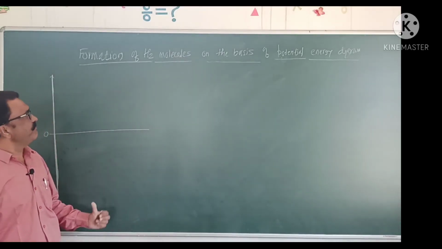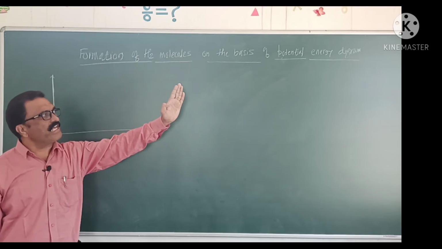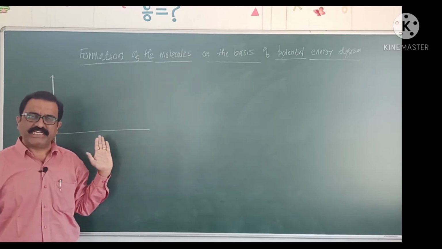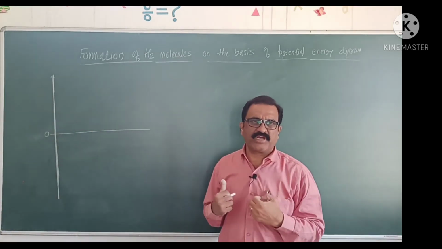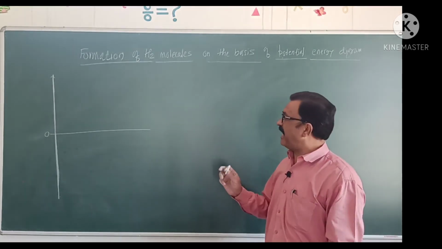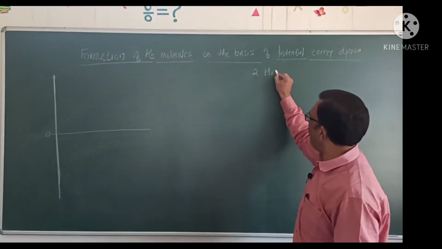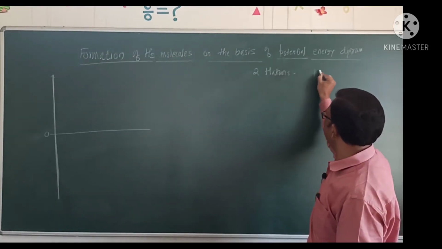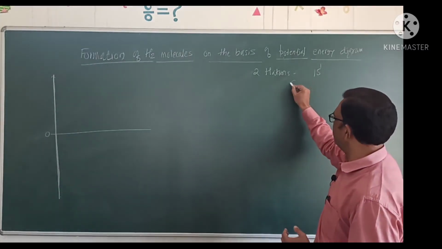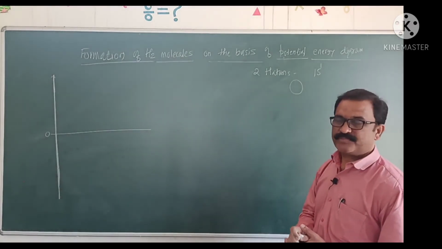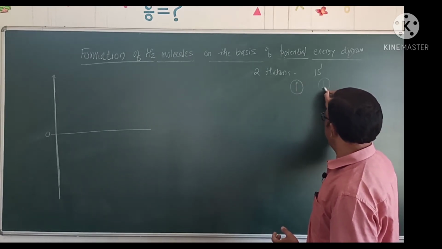Then a new concept: the formation of hydrogen molecule on the basis of a potential energy diagram or potential energy curve. A hydrogen molecule is formed by sharing of an electron pair between two hydrogen atoms. That is, a hydrogen molecule has two hydrogen atoms having electronic configuration 1s1. We know that an s orbital is spherical in shape. Suppose it is the first hydrogen atom, then this is the second hydrogen atom.